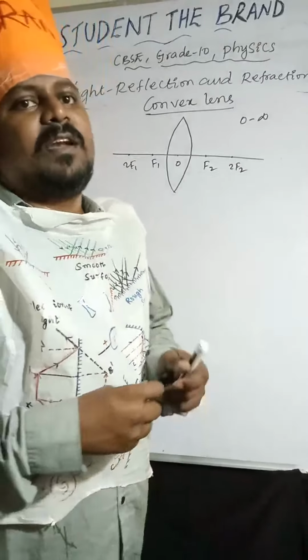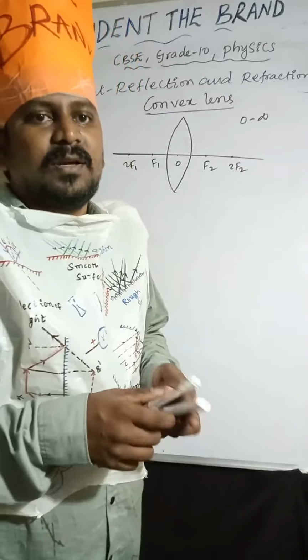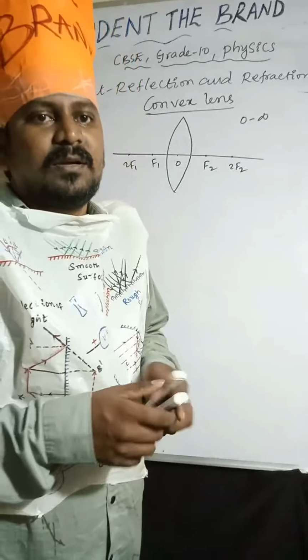Object is at infinity. How many light rays are required to form the image of the object? Minimum 2 light rays are required. Yes or no? So light rays are coming parallel to the principal axis. After refraction, those light rays will meet at focus. Okay, object is at infinity, image is forming at F2.